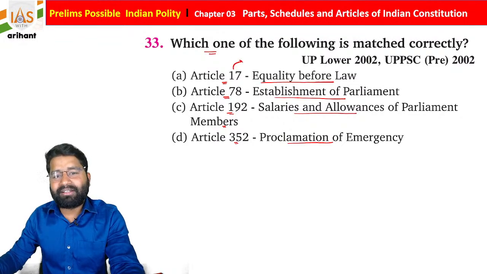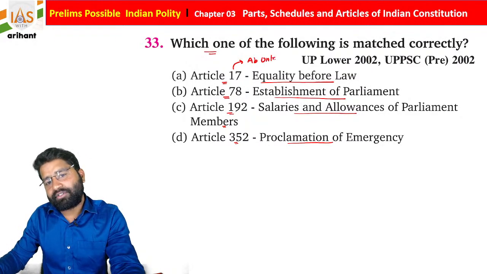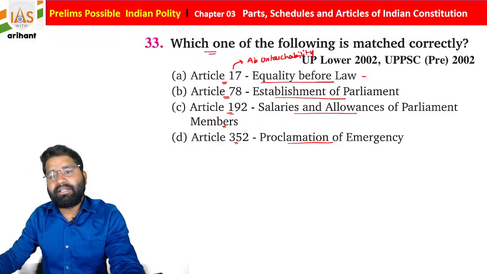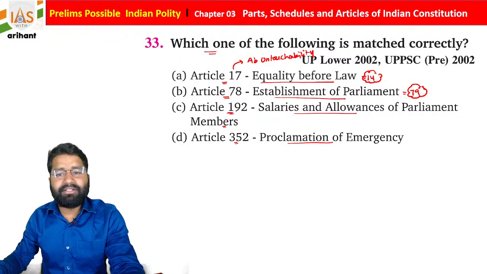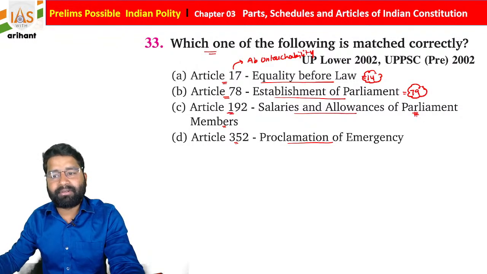If we talk about Article 17 of the Indian Constitution, it is about the abolition of untouchability. Equality before law is under Article 14. Establishment of Parliament is under Article 79. Okay, 192 is not about Parliament members.